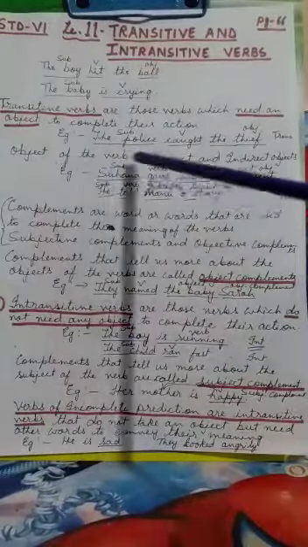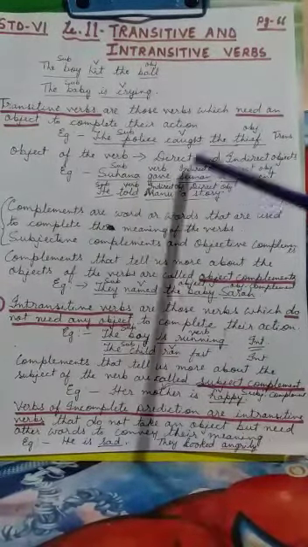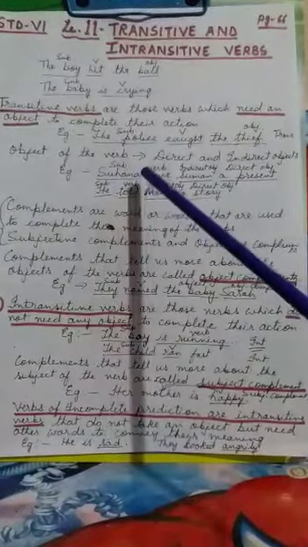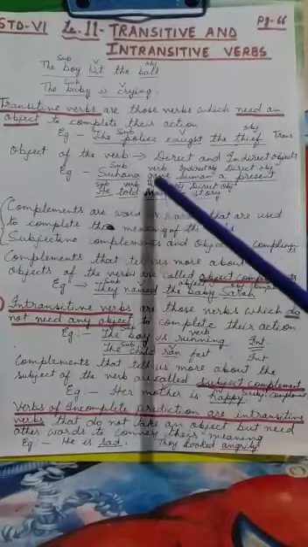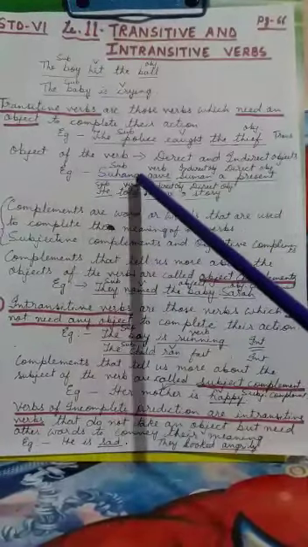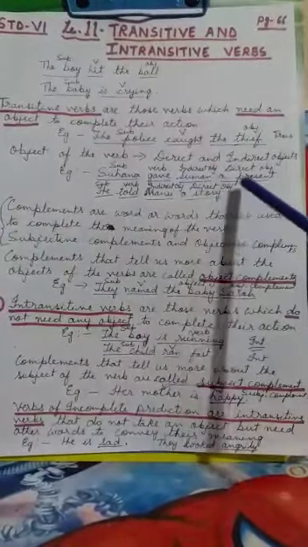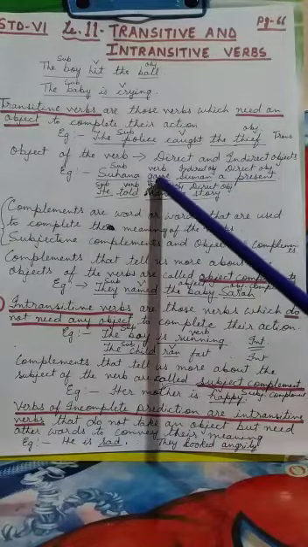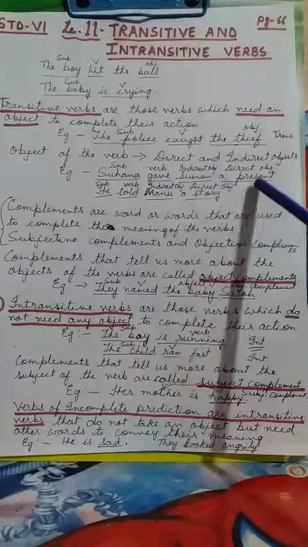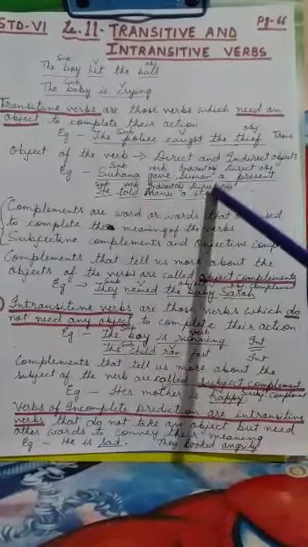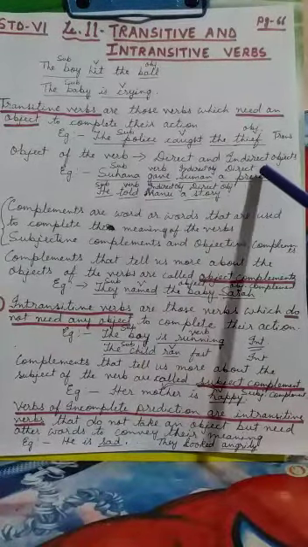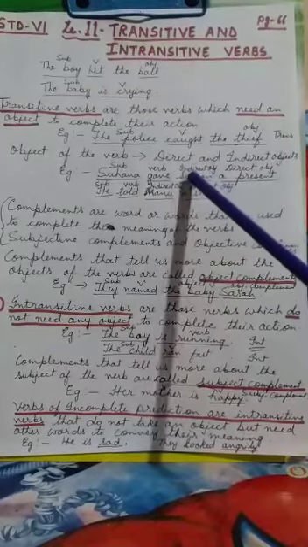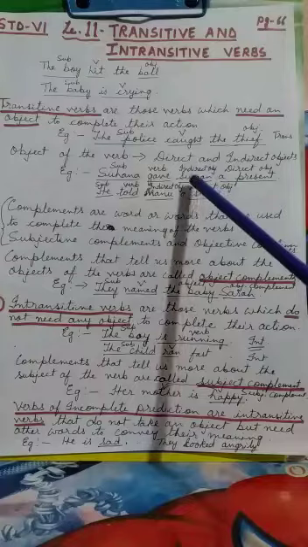Now the object of the verb can be a direct object and an indirect object. So when in a sentence two objects are there, see for example, Suhana gave Suman a present. So here gave is the verb. Gave what? A present. So a present is the direct object, and gave a present to whom? Suman. So Suman is the indirect object.